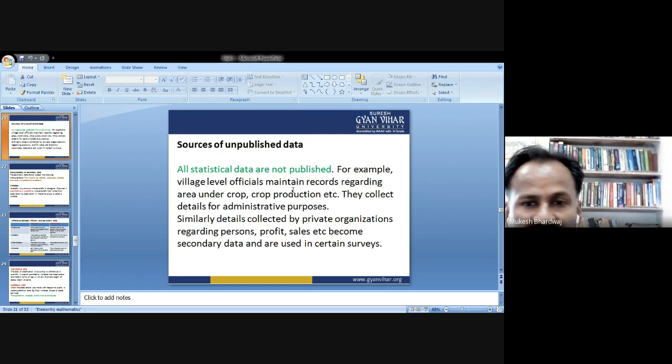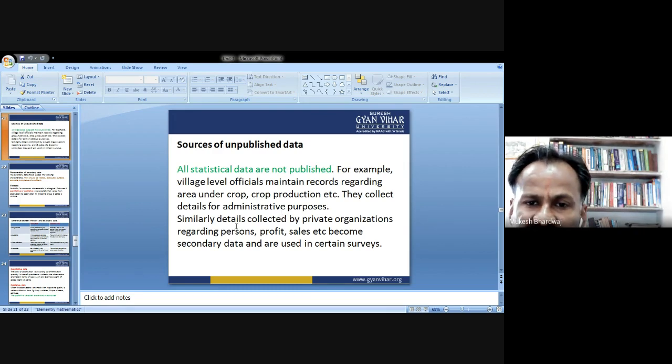Village level officials always maintain their records regarding area under crop production, etc. They collect details for administrative purposes, just for administrative purposes, but not to publish. They just make ledgers and records and keep them in record rooms.